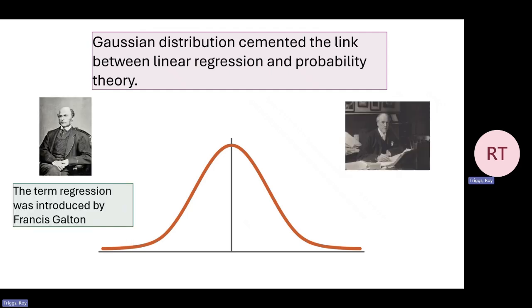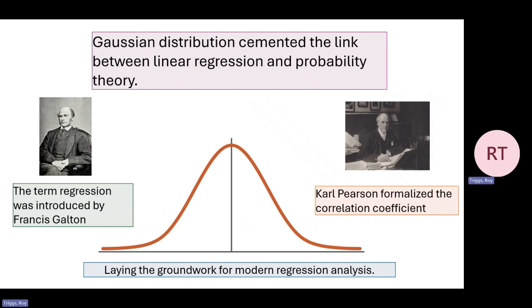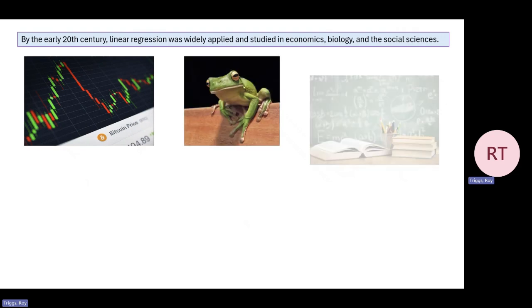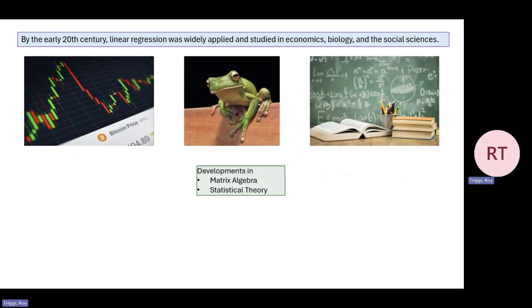The term regression was introduced by Francis Galton in the 19th century in the context of hereditary studies. He observed children's heights tending towards the average in the population rather than the parent's height. Galton's work inspired Karl Pearson, who formalized the theory of regression and the correlation coefficient, laying the groundwork for modern analysis. By the early 20th century, linear regression was widely applied and studied in economics, biology, and social sciences.